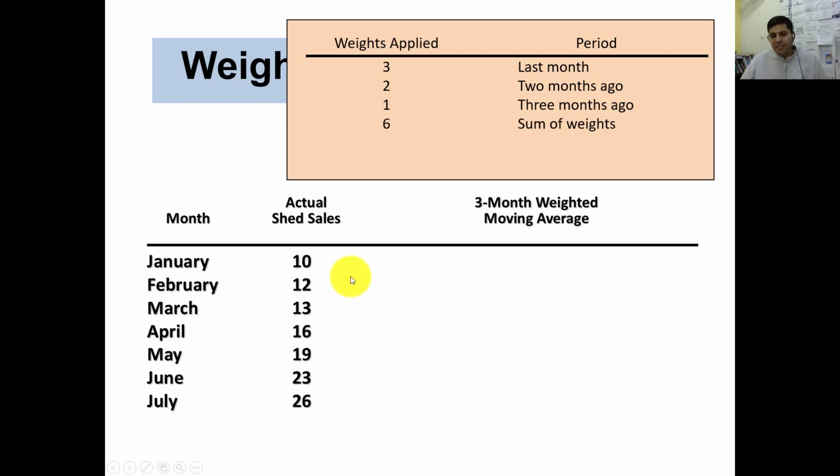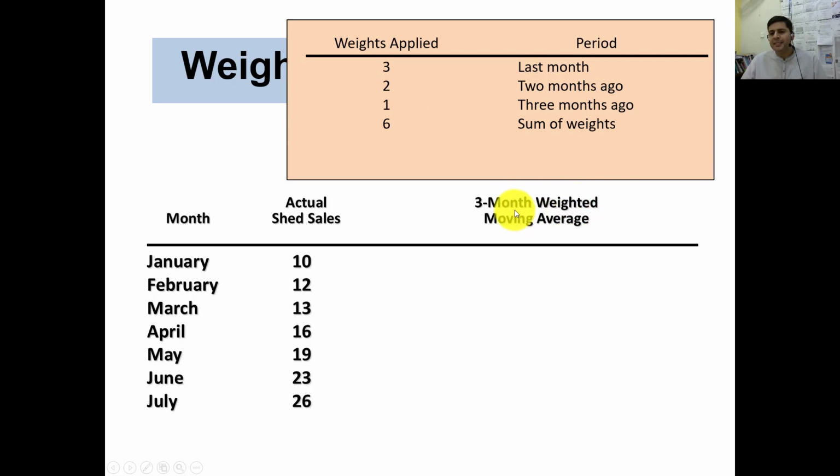We want to conduct a 3-month weighted moving average. The most important thing is to check the behavior of the data. You need to sketch the data. What kind of data is it? If there is some trend in the data, then instead of using moving average, weighted moving average will be the more feasible one.